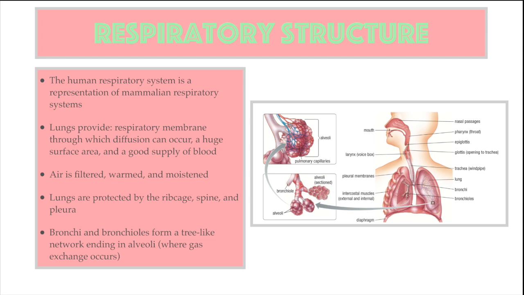As oxygen enters the alveoli, it has a normal body temperature of around 37 degrees Celsius and is saturated with moisture. The respiratory membrane forming the alveoli is also moist, providing a damp surface through which oxygen can dissolve and diffuse into the blood in the capillaries. The respiratory membrane is very thin, with many capillaries surrounding the alveoli, providing a good supply of blood, making the structure ideal for gas exchange.